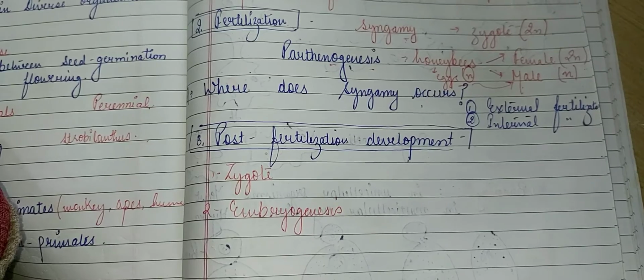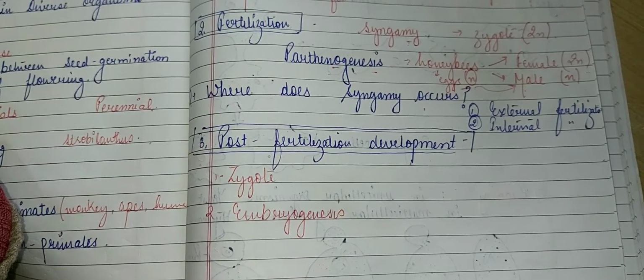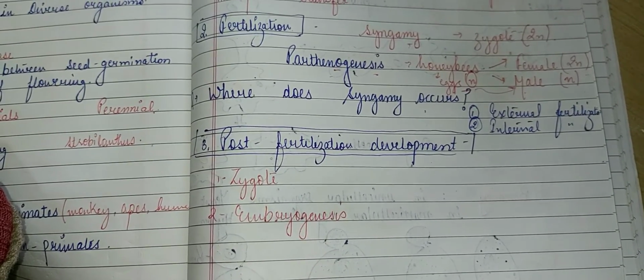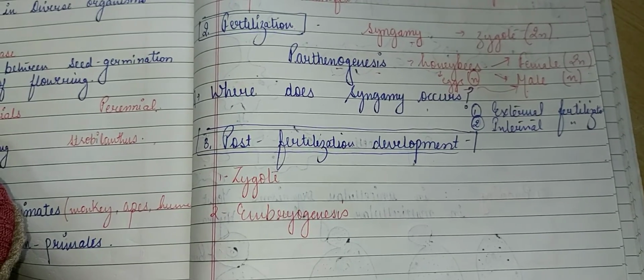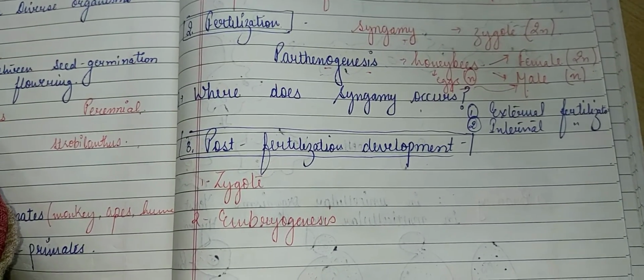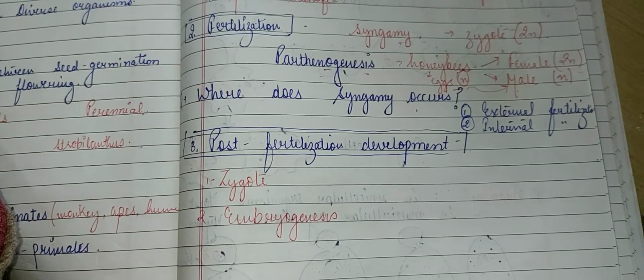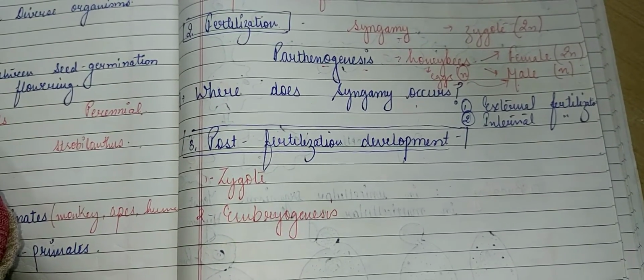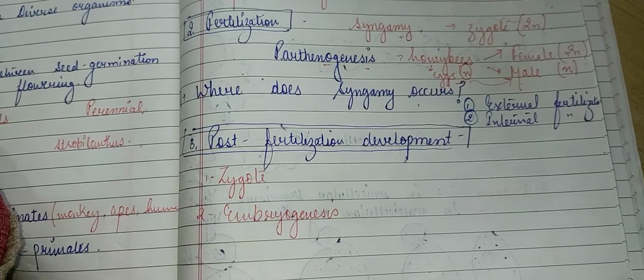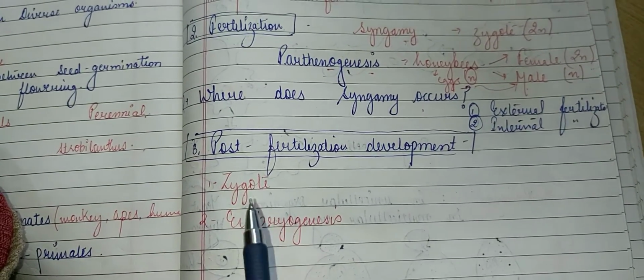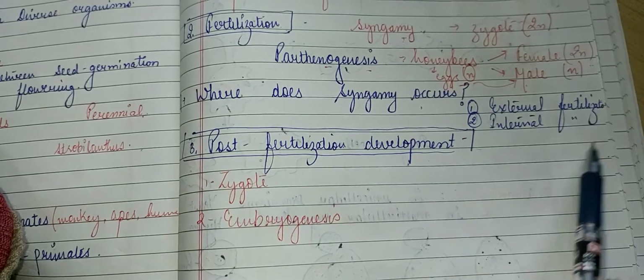In organisms exhibiting internal fertilization, the male gamete is obviously motile and it reaches the egg in order to fuse with it. A significant example is mammals, and also seed plants. So this is about fertilization.